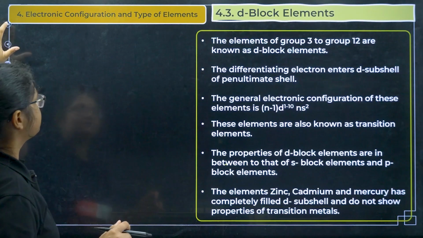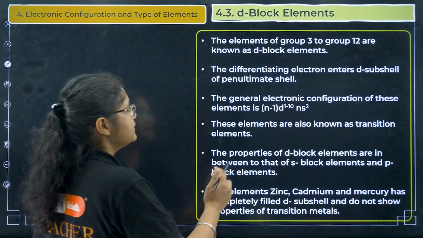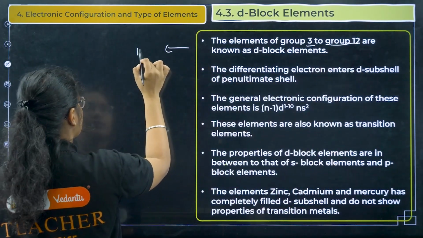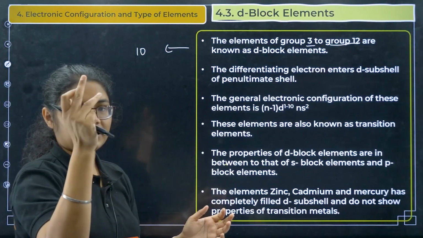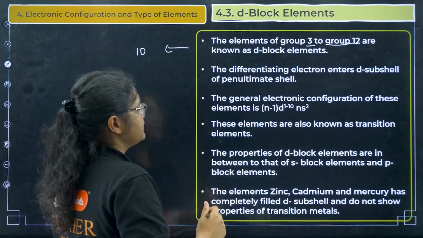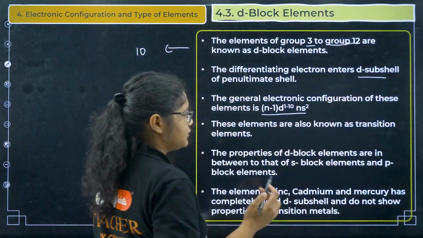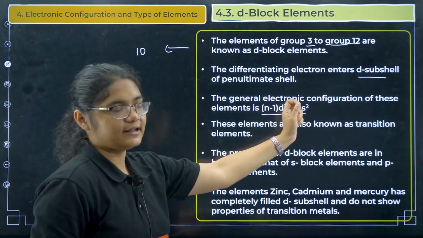Okay, next, if the element enters the d orbital, then it is a part of the d block elements. So here we have group 3 to group 12. So total how many groups are there? Total 10 groups are there. Okay, 3, 4, 5, 6, 7, 8, 9, 10, 11, 12. Next, the differentiating electron enters the d subshell, and the general electronic configuration, which you might have studied in the d block chapter also, is n-1 d1 to 10 ns2.